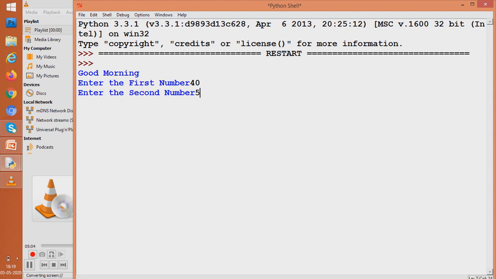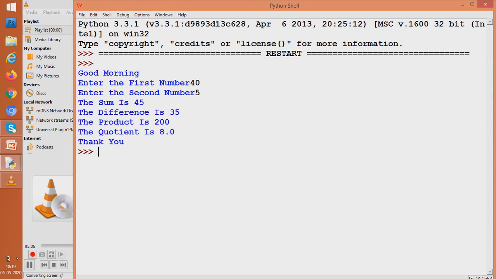So let us see. It gives all the given things. It gives the sum. Sum is 45. The difference is 35. The product is 200 and the quotient is 8. And it also prints thank you. That means our program has done its work.